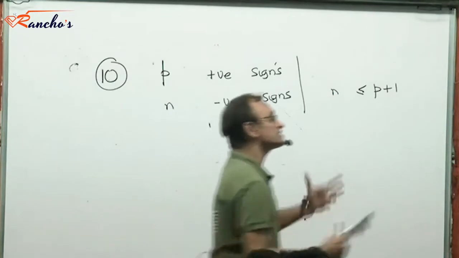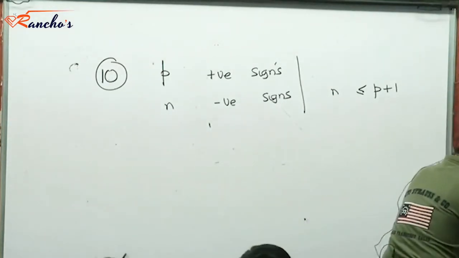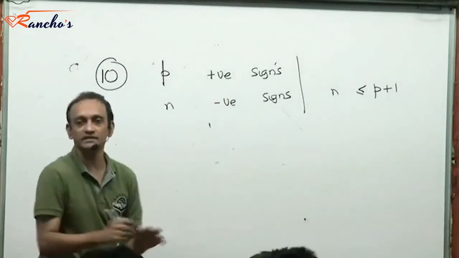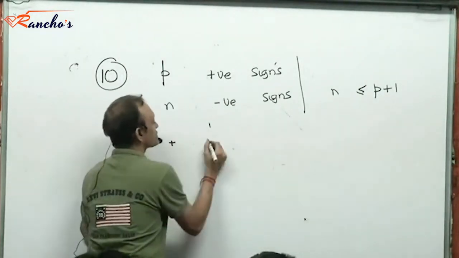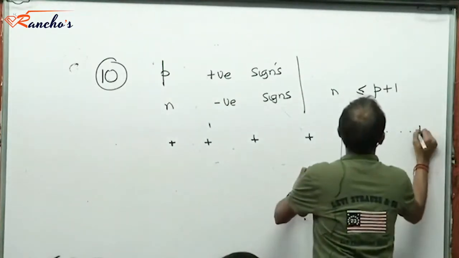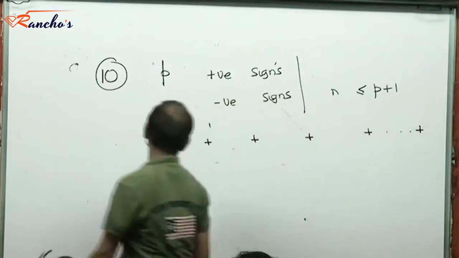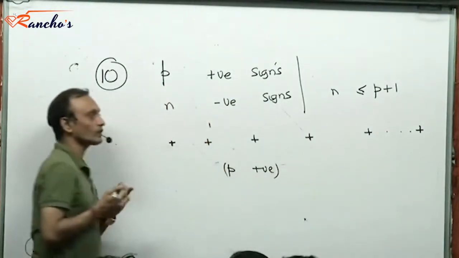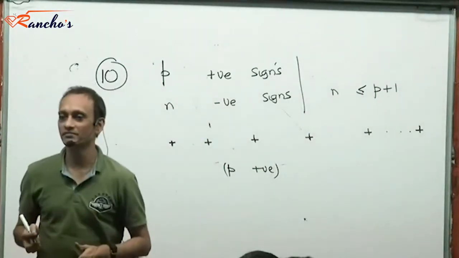Now the idea is still the same. What we do is, we first take the P positive signs. In how many ways can I arrange them?